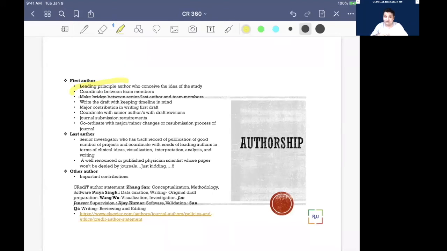When you are talking about first author, this should be the role of an ideal first author. The last author is the person with a track record, a very good tenure track of research. Basically he has good interpretation and analysis skills, and he can understand. He's not going to write everything, you are going to write, but make sure he is the person whose name will help you get acceptance and make your research reader friendly and scientifically sound.